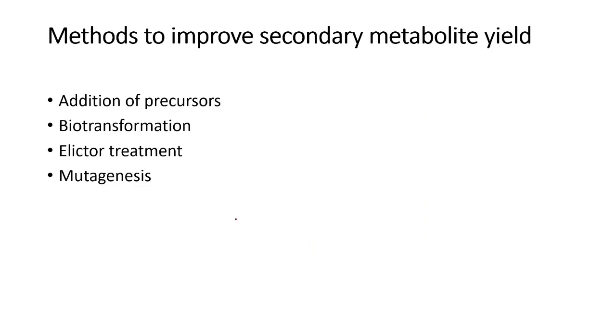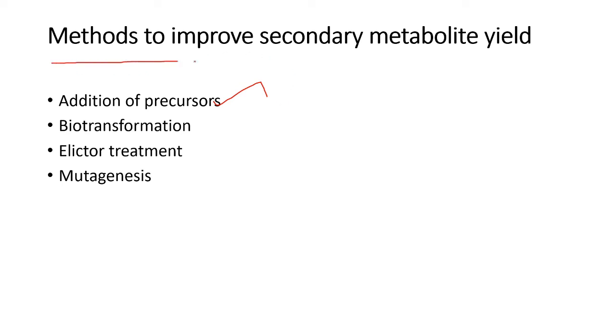Okay, so how to improve the yield is very, very important. I already told you only a very small amount is synthesized in the plant parts, but we need to synthesize more. How? Addition of precursors. So if you're adding, we should know the pathways, which pathway the component is developing. So we need to add precursors to increase the metabolic yield.